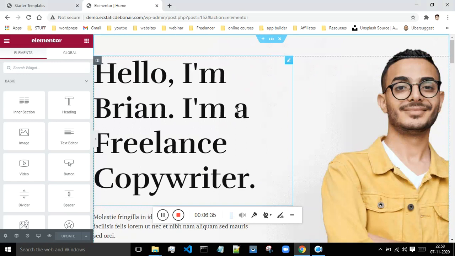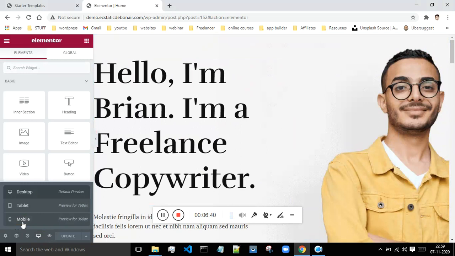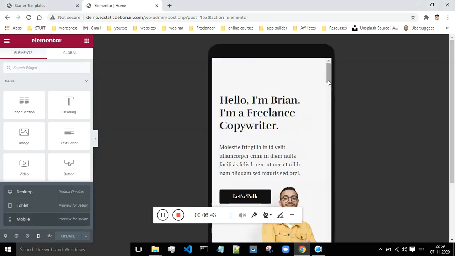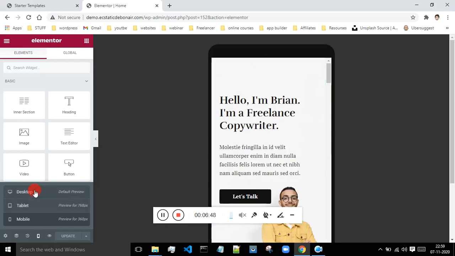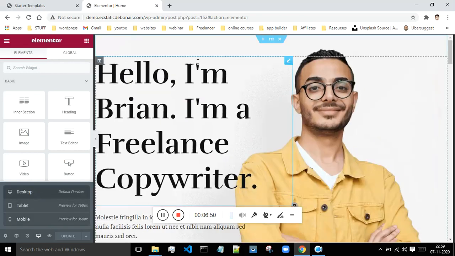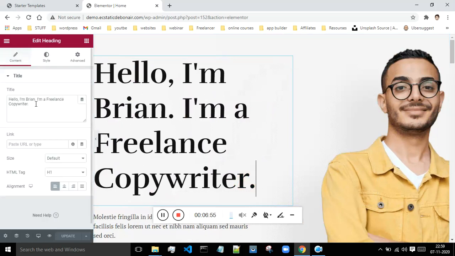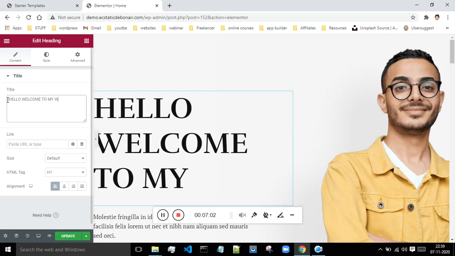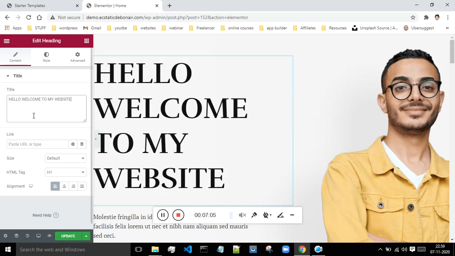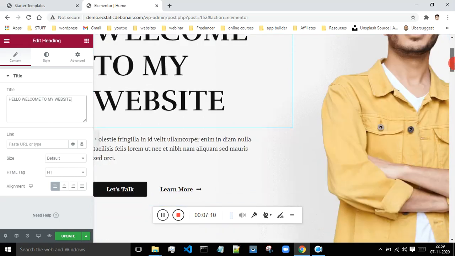Okay, so now if you want to see how your website looks on cell phone, then click on the mobile option over here, and now your website will be visible on cell phone in this manner. Okay, so now again click switch to desktop mode, and now suppose you want to change this name, then I will just click on this, erase all of this, and say hello, welcome to my website. Okay, so this is how you can change anything and everything present over here.